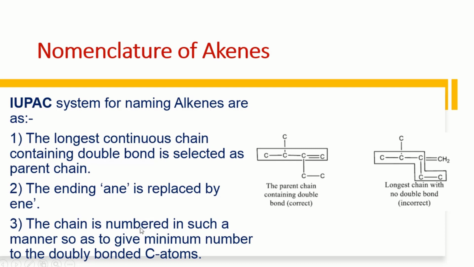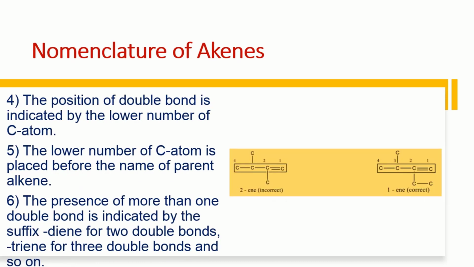The chain is numbered in such a manner as to give the minimum number to the doubly bonded carbon atoms. It means we will number from the side where the double bond is nearest. We must keep this in mind. Next, the position of the double bond is indicated by the lower number of the carbon atoms.